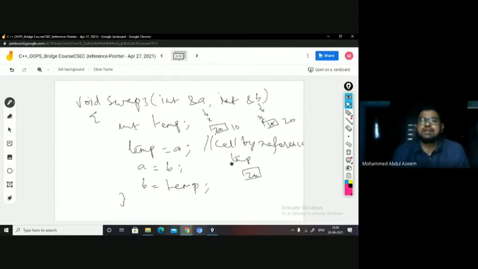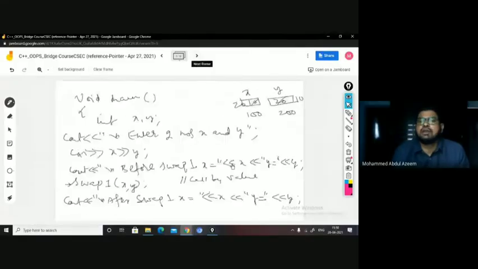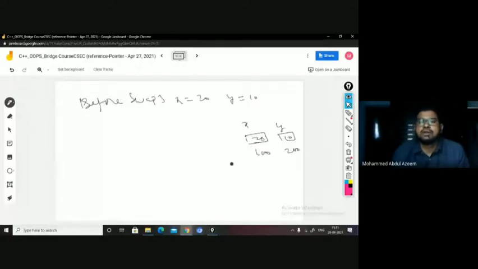The x value will be 10 and the y value will be 20 now, right?